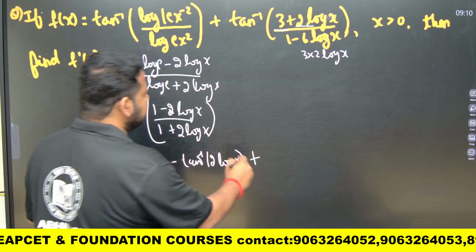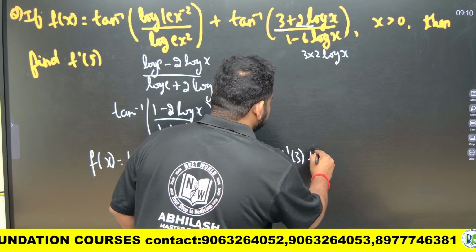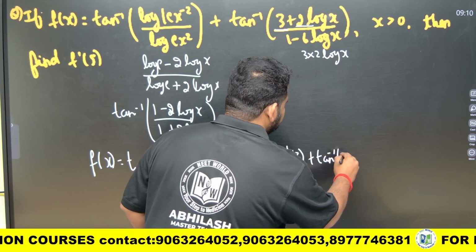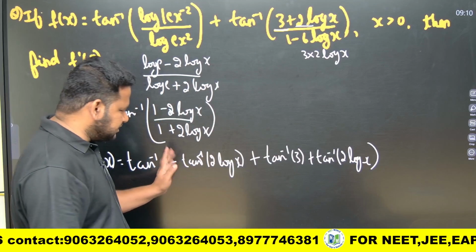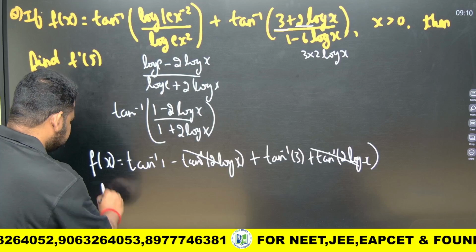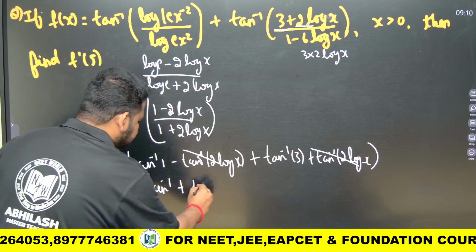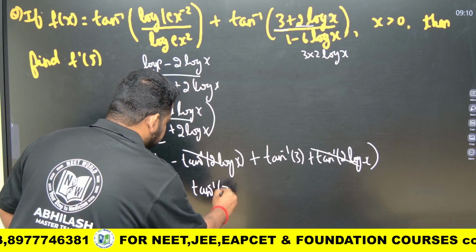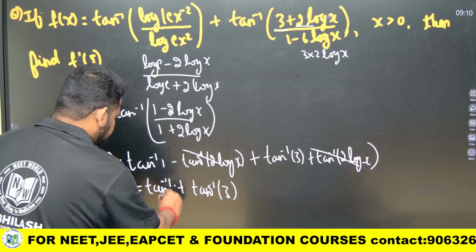So, this will become tan inverse of 3 plus tan inverse of 2 log x, tan inverse of 2 log x. Now, if I see, this and this are cancelling, I got it cancelled. Now, f of x is equal to tan inverse of 1 plus tan inverse of 3. Okay, so I got tan inverse of 1 plus tan inverse of 3.